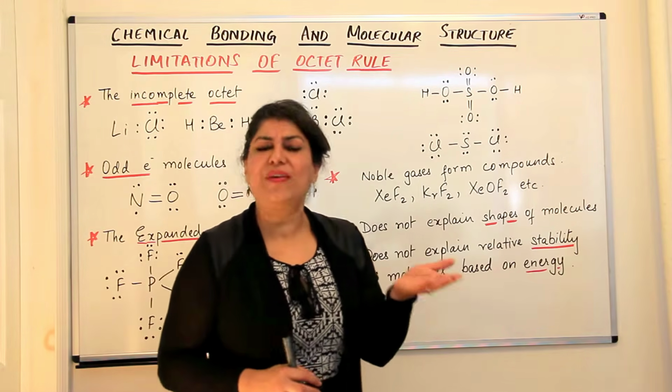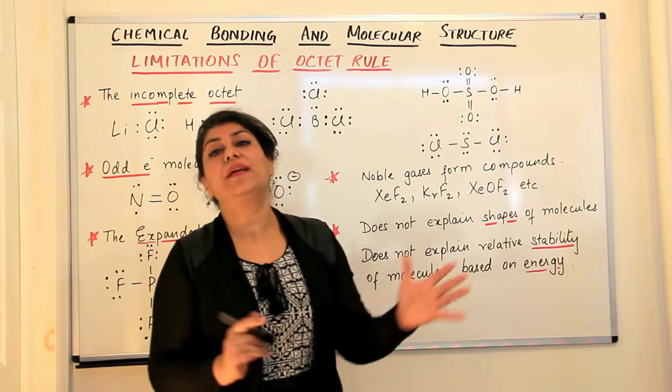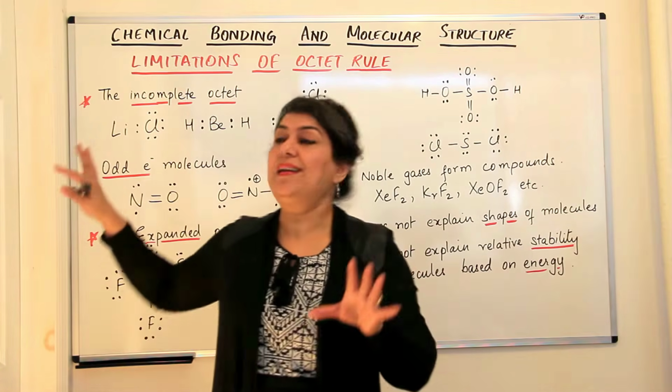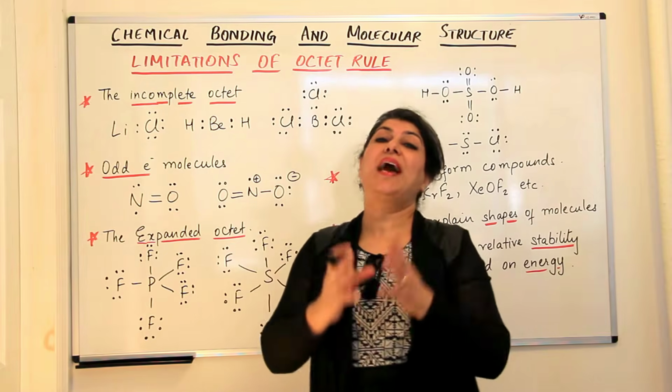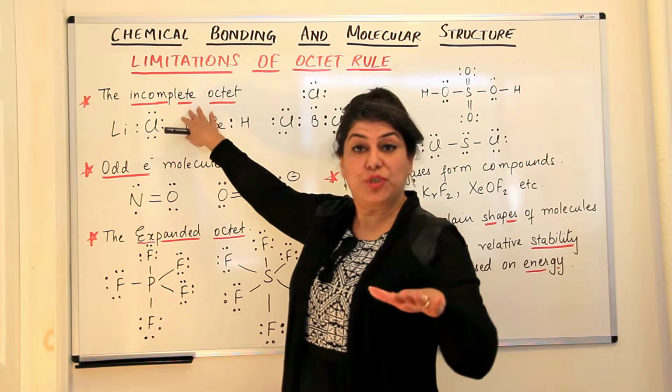And we usually find such compounds of elements which have 1, 2 or 3 electrons in their outermost shell. These are the ones which usually show an incomplete octet. They do not show compounds where they have a complete octet. So this is one exception to the octet rule.